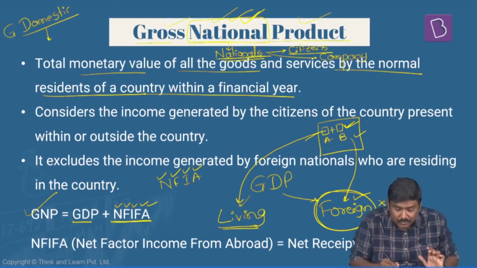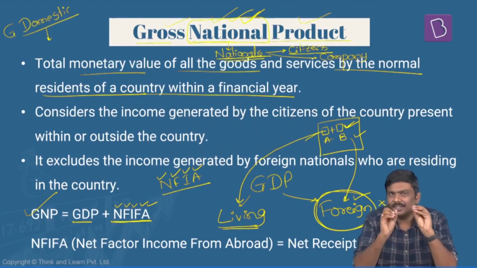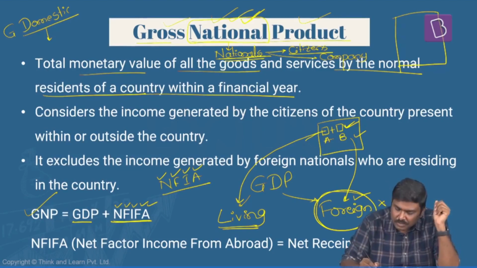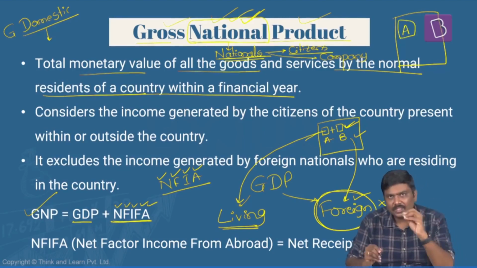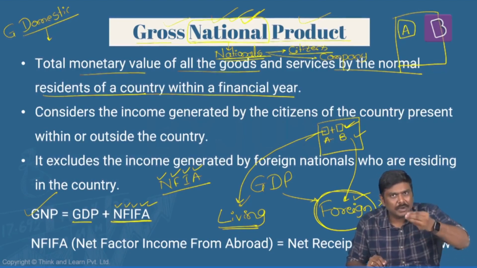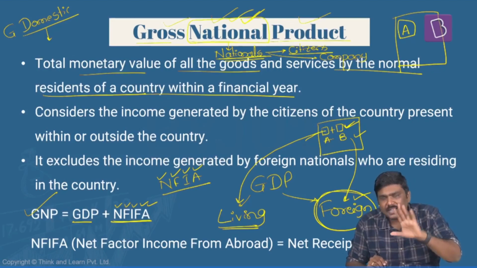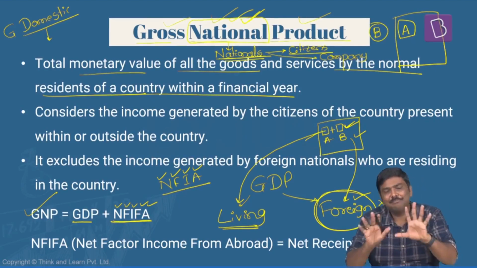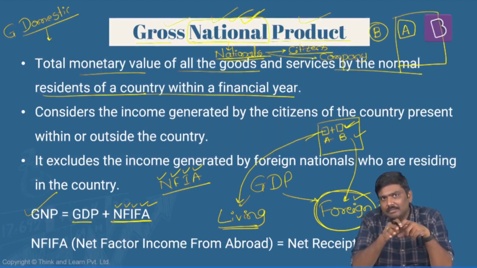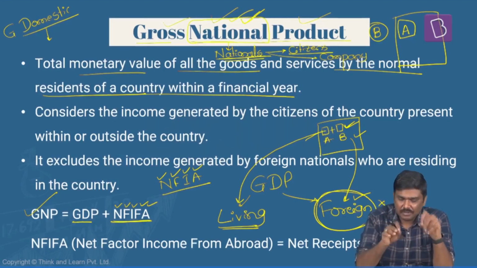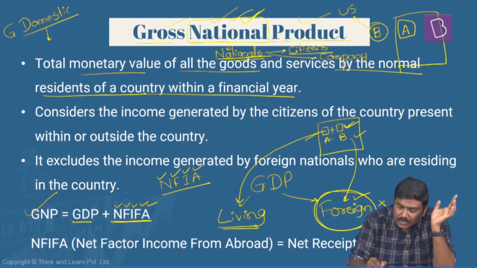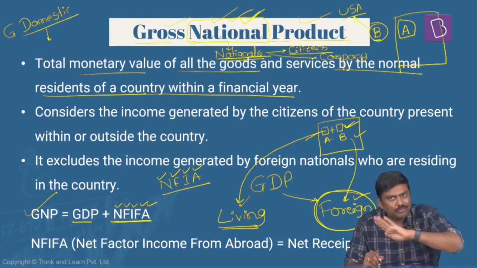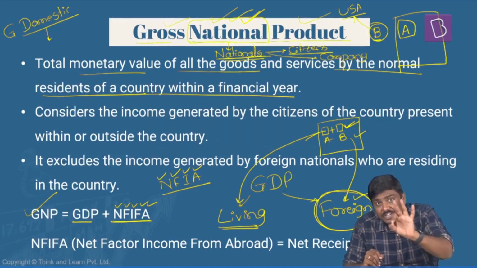But essentially, what is the meaning of NFIA or NFIFA? Let me give a very simple example here. Imagine this is India. Now, in India, assume this is the particular person who is working. A is working in India. So, any income generated by this person A, can I simply say it is a part of India's GDP? Yes. A has a son or daughter, whatever it is, B. B is not working in India. B, let's say for a period of 6 or 7 months, has shifted to USA and is working in USA. Will the income generated by B be part of India's GDP? No. But can it be part of India's GNP?